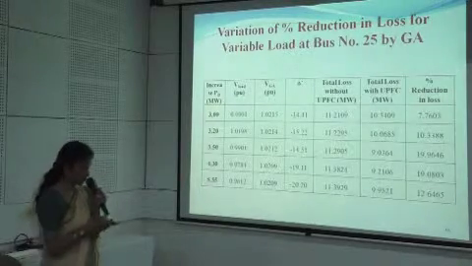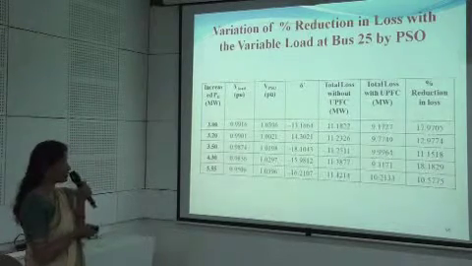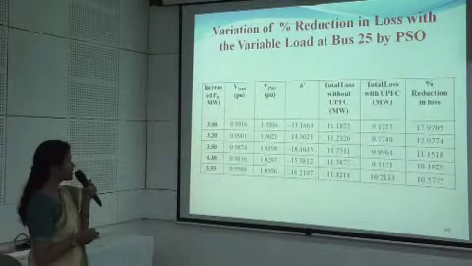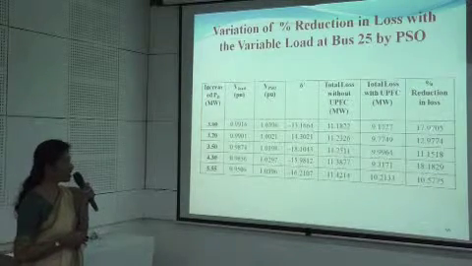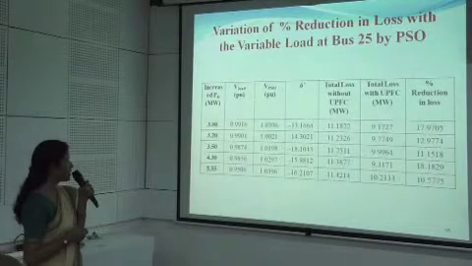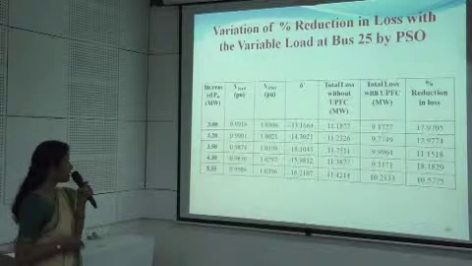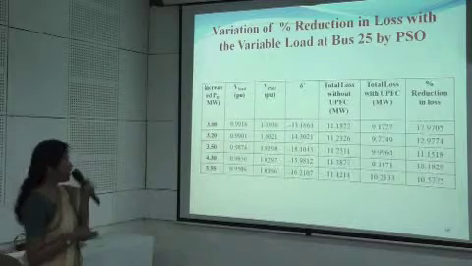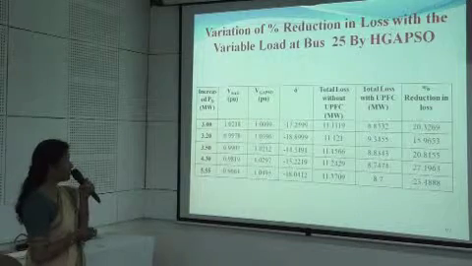to 12.64%. The same results using the PSO for the bus number 25 subjected to the variable load condition. These values have been found out to be, the percentage reduction in the loss has been found out to be 17.97 up to 10.57 for the various load conditions. And again the voltages using PSO have also been found out to be 1.0396 up to 1.0217 and 1.0396 and so on. And finally, using the hybrid GA-PSO, the results have been found out that when the system is,